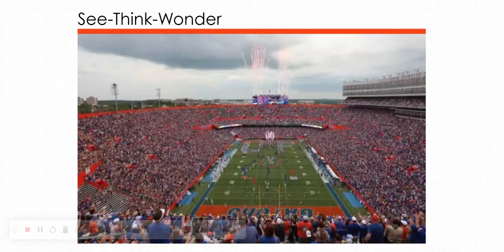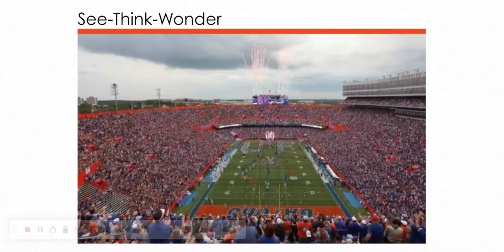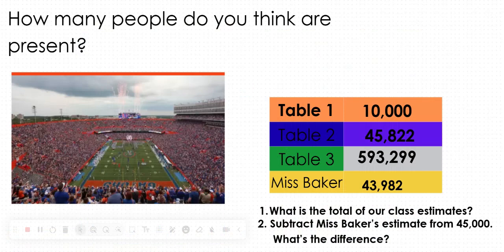So I had them do see, think, wonder, and we just kind of jotted down a couple of things. Some people even made a connection to the clouds, and one of the questions was how many people, which is where I was trying to get them to go. Then the next thing we looked at, each group had made their prediction just based on what they knew. So I kind of wrote the predictions in the table, and I even gave my own prediction.